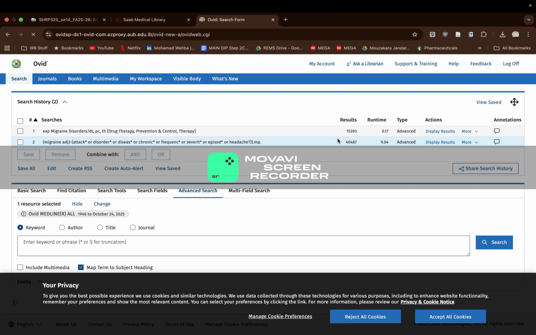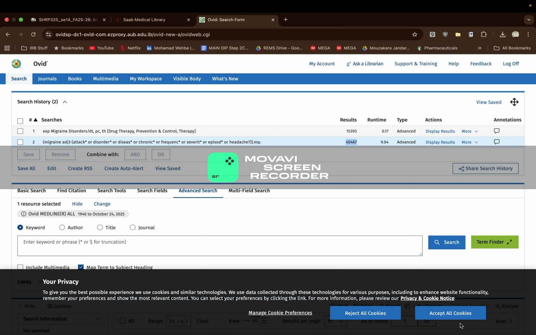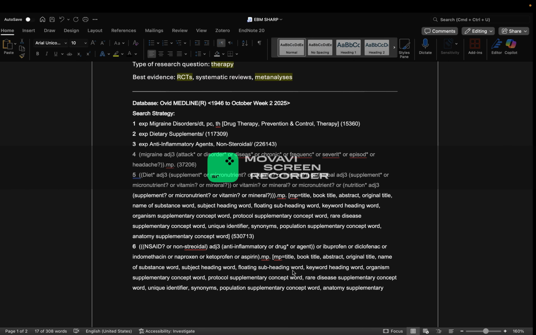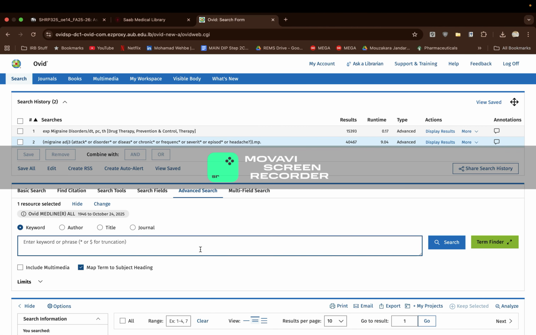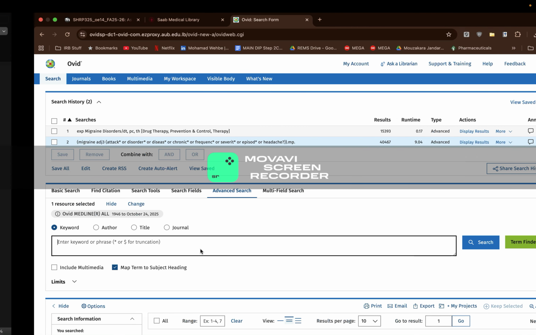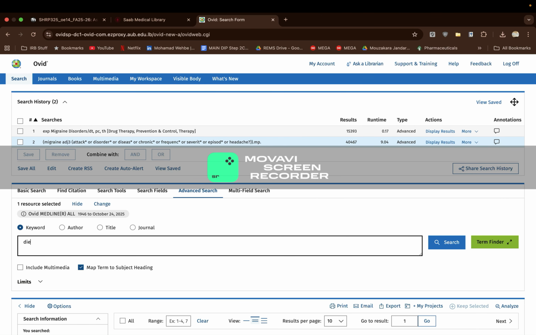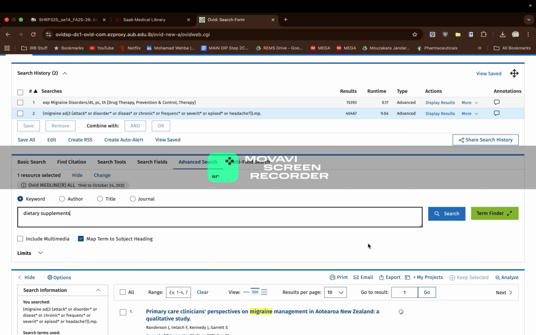Alright, and as you can see we have 40k results, which is expected to be more than the mesh since the keywords are very broad, the keywords we're using. And now we can go over and start with our next component. And in this case our next component would be dietary supplements. So go ahead and type dietary supplements and search and see what MEDLINE can give us.